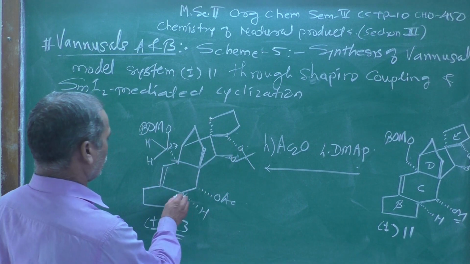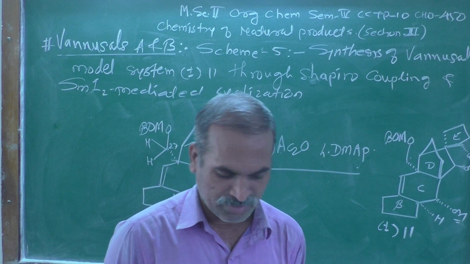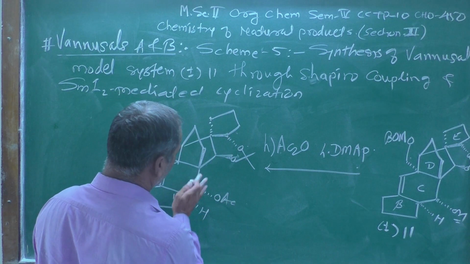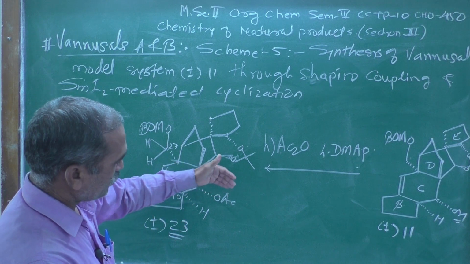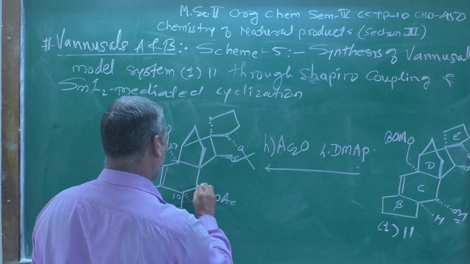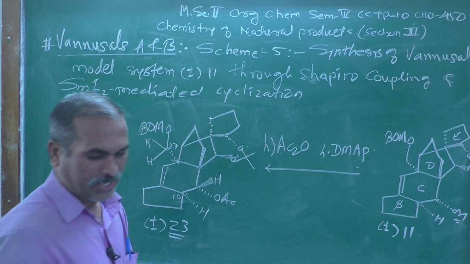So, this is the carbon atom, the number of that carbon atom is 10 over here. And now, here one group, these two groups are in the plane, and the acetyl group should be below the plane, and there is a hydrogen atom I am representing which is above the plane.